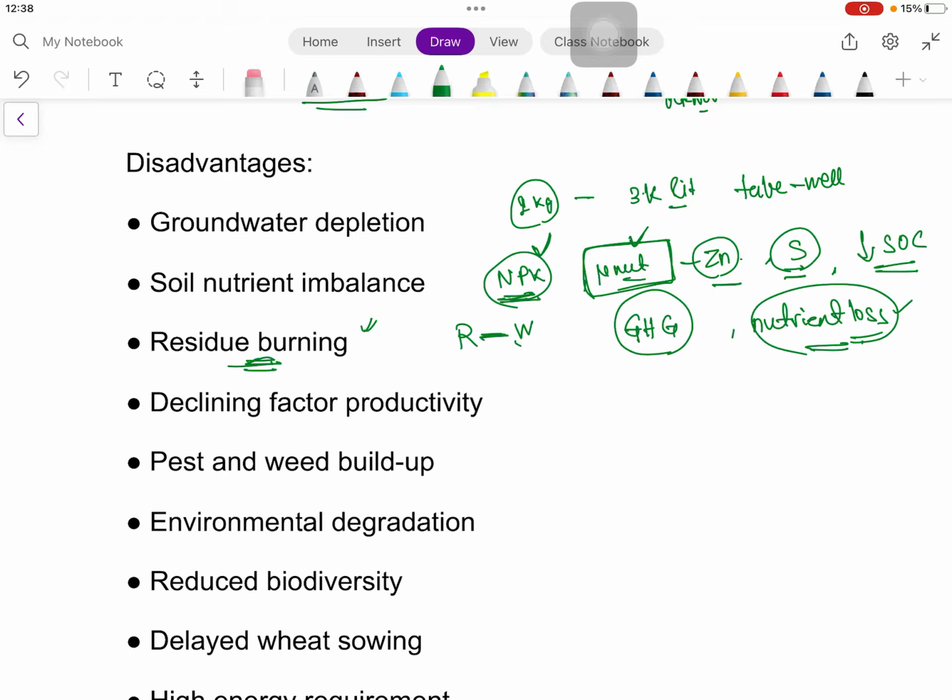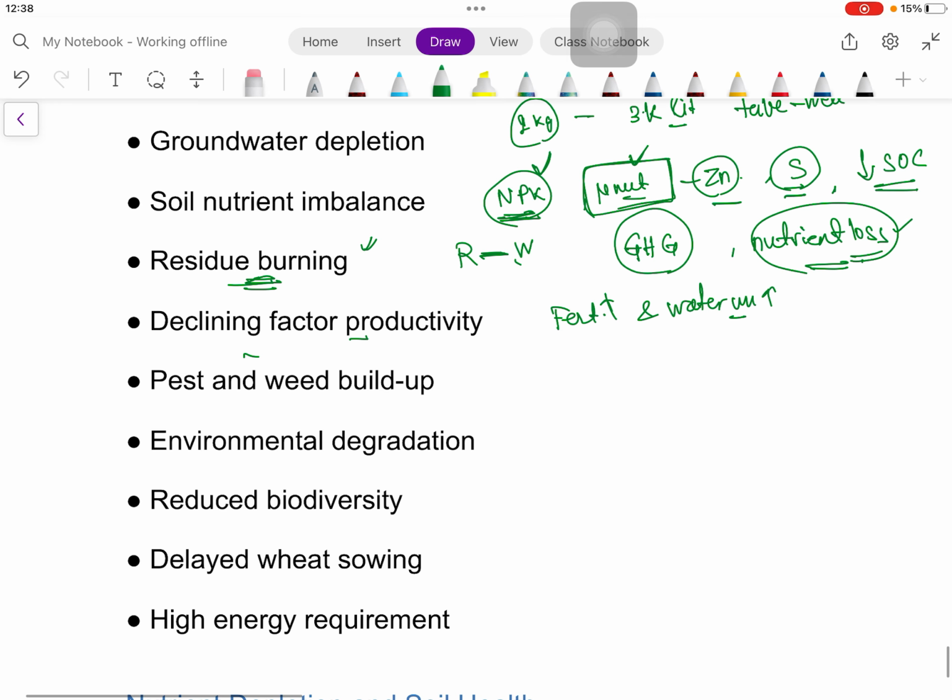Then declining factor productivity. As we know, fertilizer and water use is required for this, and to maintain the same yield we have to increase the fertilizer and water use also. So factor productivity is actually declining. That means if we are not using these, then definitely the productivity will reduce.